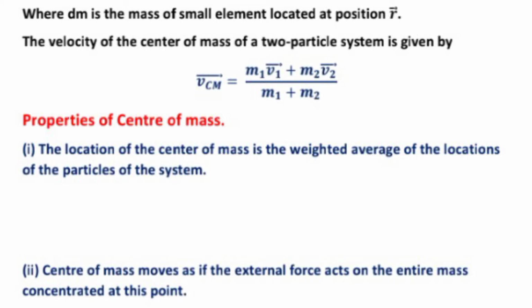Now, the properties of center of mass. What are the properties of center of mass? First property, the location of the center of mass is the weighted average of the locations of the particles of the system. Number 2, center of mass moves as if the external force acts on the entire mass concentrated at the point.